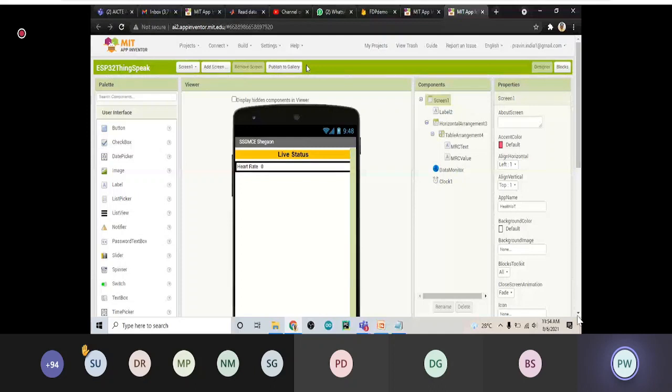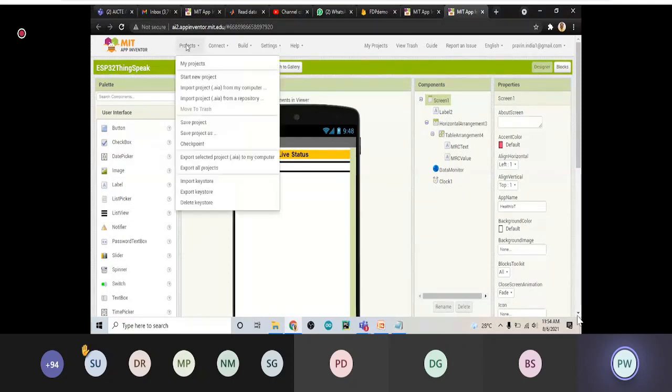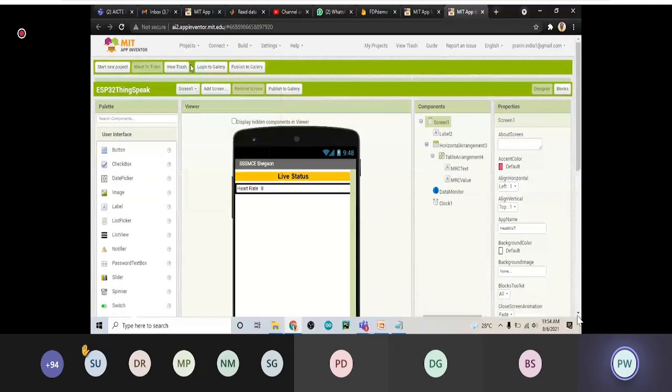You may get one pop-up window, a welcome pop-up, and at the bottom there will be a button called continue. So just click on continue, and finally you will get a screen like this.